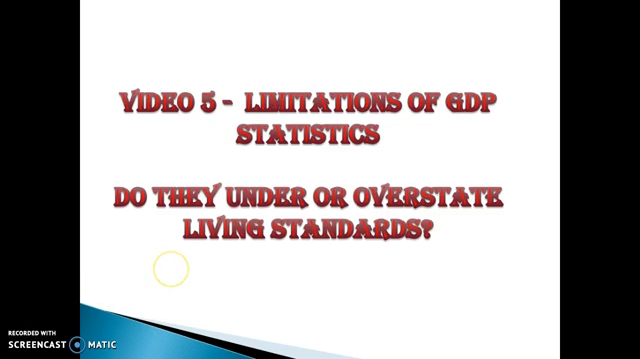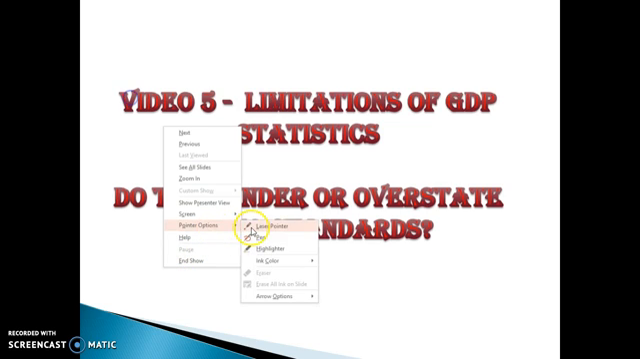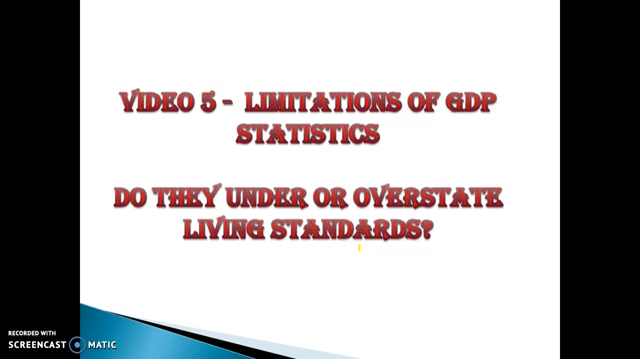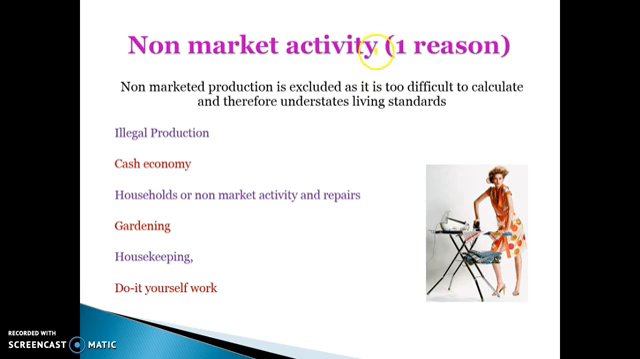Okay, in this video we're going to be looking at the limitations of GDP statistics. So why GDP and GDP per capita are often an ineffective measure of our living standards. Sometimes these factors will lead to GDP overestimating our living standards, and some of these factors will lead to GDP underestimating our living standards.